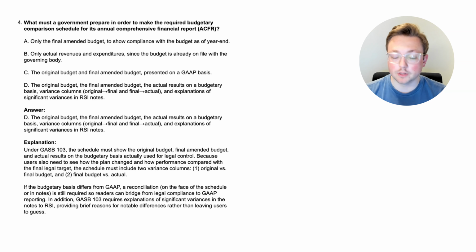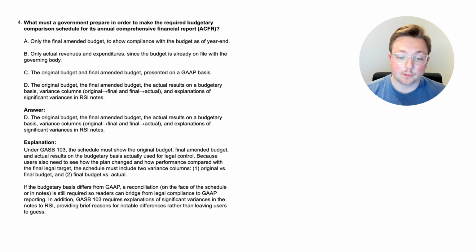The schedule must show the original budget, final amended budget, and actual results on the budgetary basis actually used for legal control. Because users also need to see how the plan changed and how performance compared with the final legal target, the schedule must include 2 variance columns, original versus final budget and the final budget versus actual. If the budgetary basis differs from GAAP, a reconciliation on the face of the schedule or in the notes is still required so readers can bridge from legal compliance to GAAP reporting.